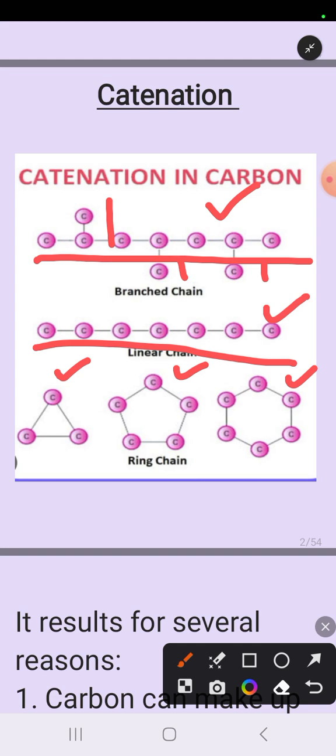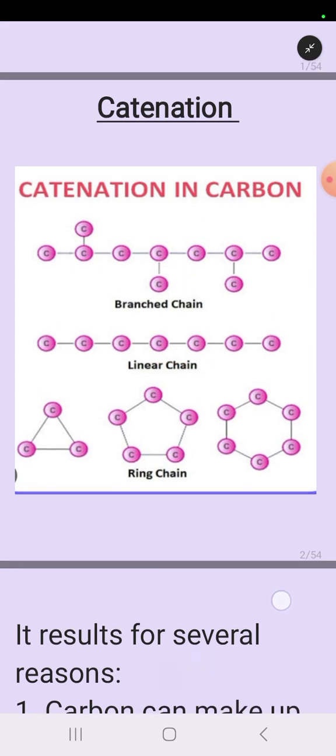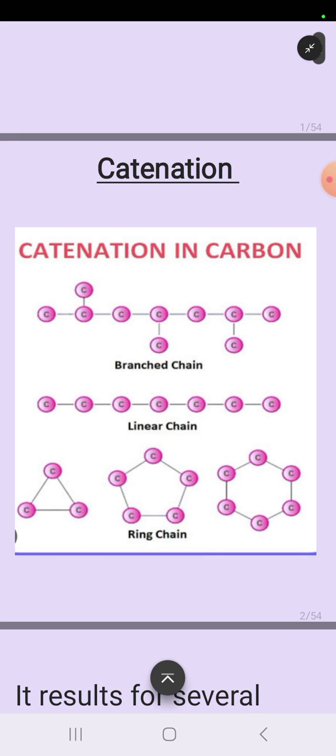Now there are two conditions for catenation to occur. One condition is that the element should have a valency of 2 or greater than 2. And the second condition is that the bond made by the element with its own atom should be stronger than the bonds made by the element with other atoms, especially oxygen. In case of carbon, both the conditions are fulfilled.